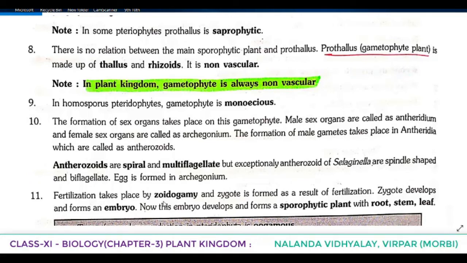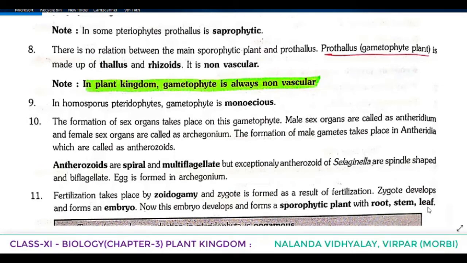Fertilization takes place by zoidogamy. This was discussed in the case of bryophytes also. Means what is happening? The motile sperm or the male gamete moves through water towards the egg. So fertilization takes place by zoidogamy and zygote is formed as a result of fertilization. Zygote develops and forms an embryo. Now this embryo develops and forms a sporophytic plant with the root, stem and leaf.